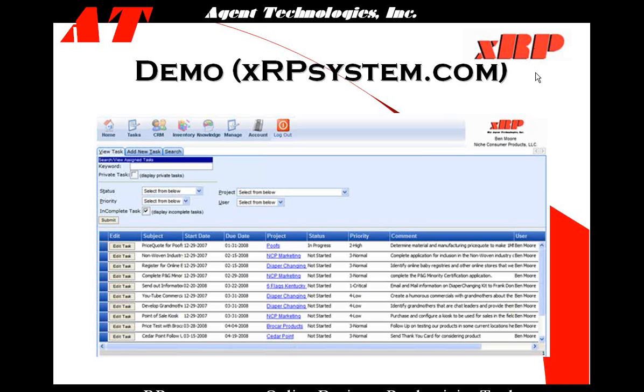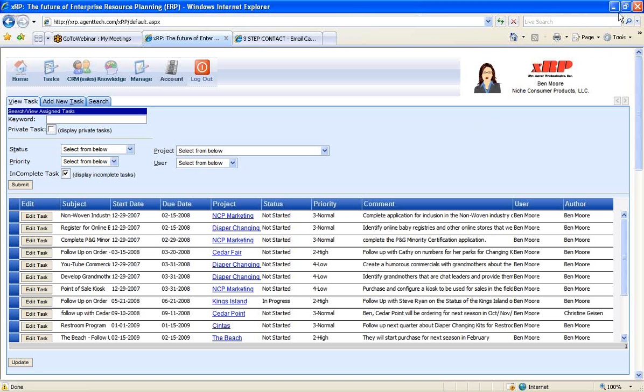So when you first log into xRP, it brings you up this task screen where you can see I'm logged in as Ben Moore of Niche Consumer Products, all the tasks for Niche Consumer Products. I can search by keyword, status, priority, what projects they're associated with, or even what users may be assigned to these different tasks. So everyone can look at what are their tasks, what are their priorities, what do they need to get done.